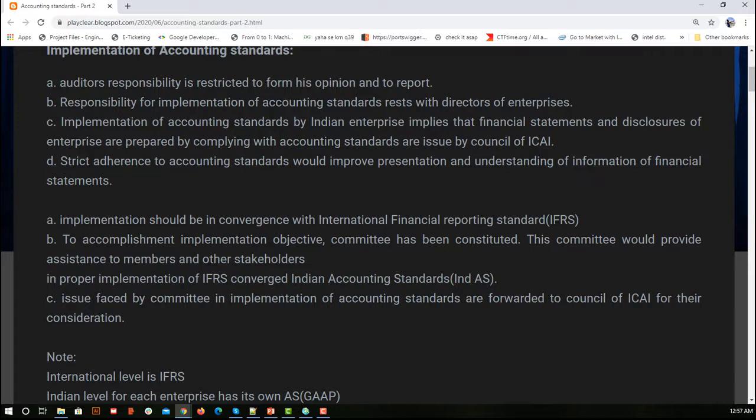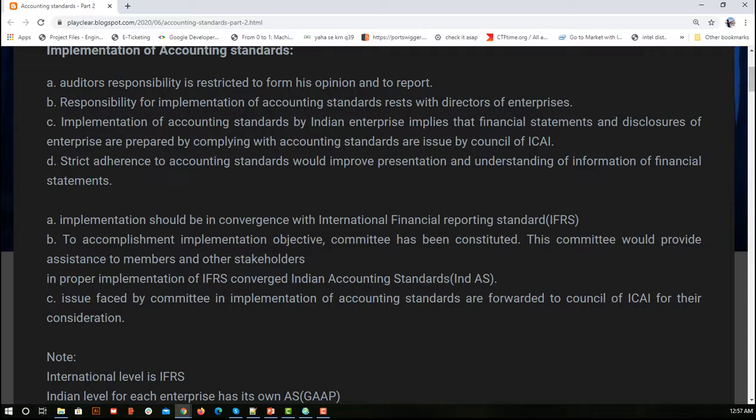When we are implementing accounting standards, we need to make sure that the standards we are following come from the body called ICAI. They do not come from someone else. Strict adherence to accounting standards would improve presentation and understanding, because you are following rules that are standard. If you prepare something the same way others prepare it, it is easy for comparison and understanding by people from other companies, or by the public who are well aware of the generic rules.